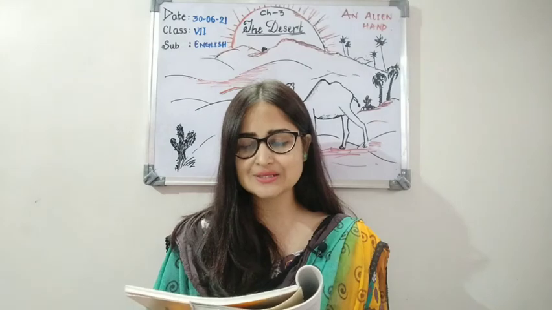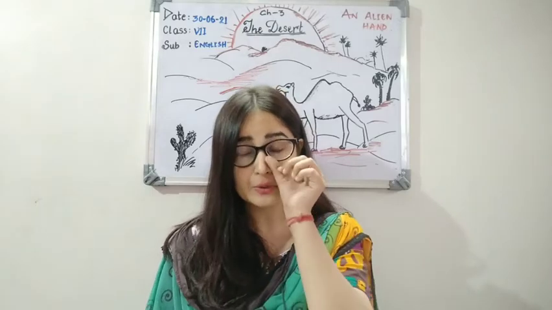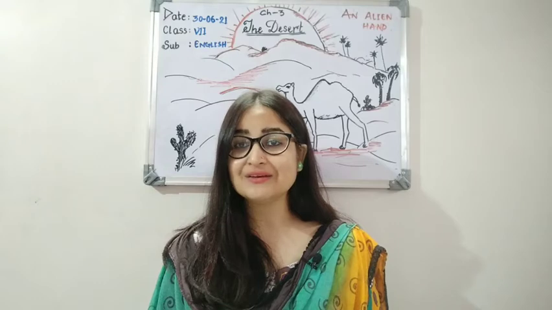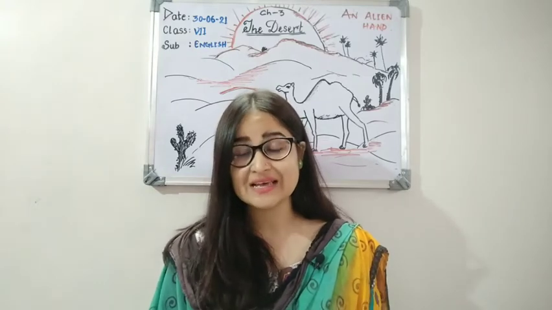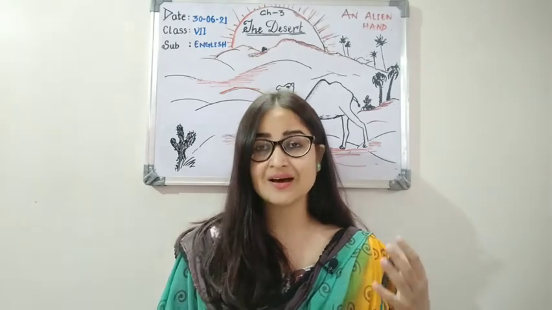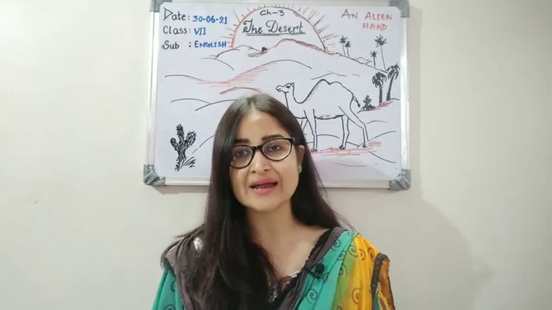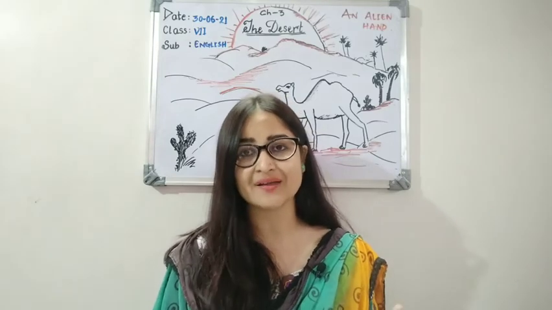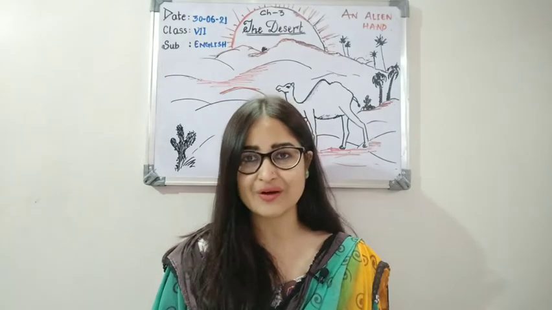True, the ground is not always hidden by a cover of grass, plants and trees as it is in other climates. So in a desert type of climate, we know that the vegetation is very scanty. The writer is saying the same thing. Yes, it's true that in a desert we won't find a large stretch of land covered in forest or in grass or in other types of plants. Okay, we don't find it. It's true. He's accepting that.